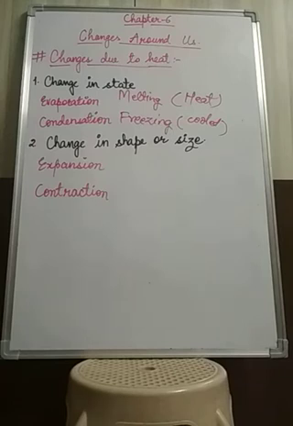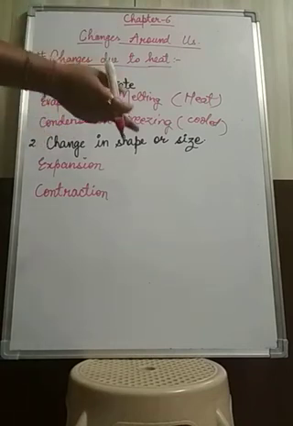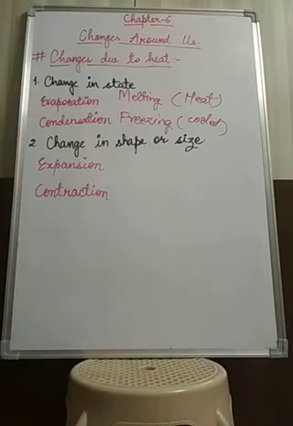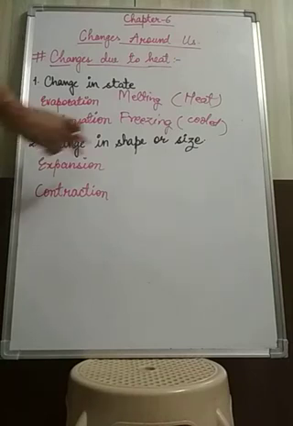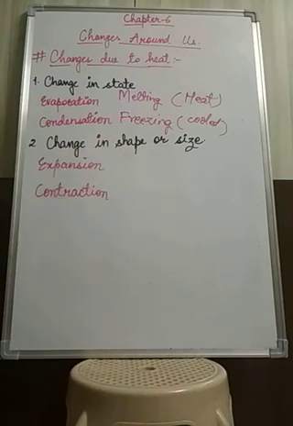When the gaseous state converts into the liquid, that process is known as condensation, and when the liquid converts into solid, that process is known as freezing. So thus, you know that water exists in all three states, that is solid, liquid and gas. Now our next type of change due to heat is in the shape or size of a substance.